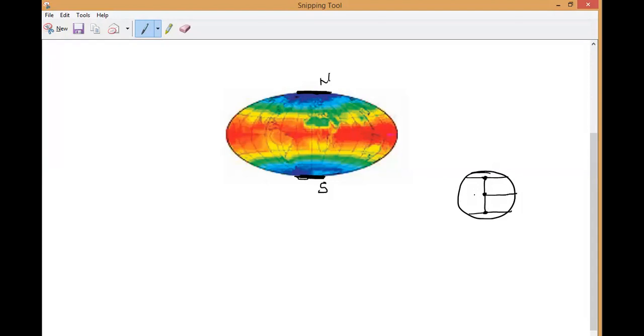At the midpoint, at the middle, it is the maximum radius. Is it yes or no? Radius is maximum at the middle, guys. Please respond to me.